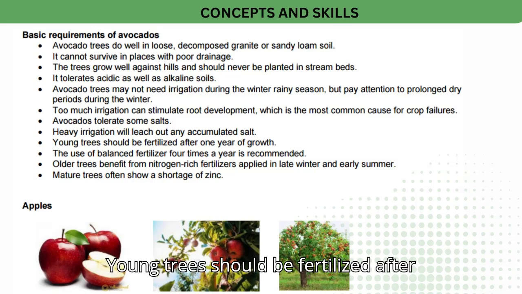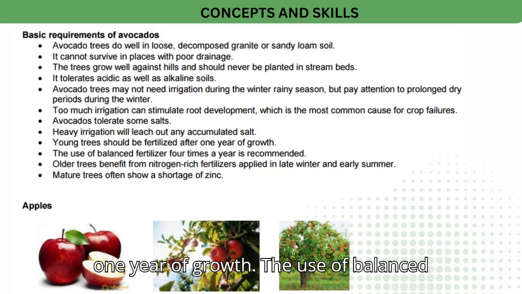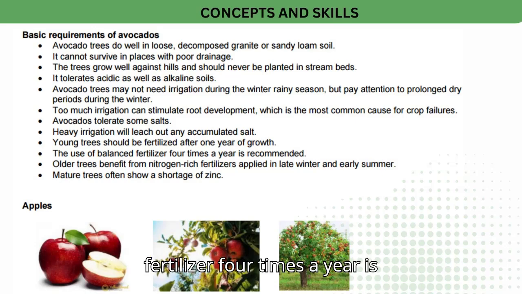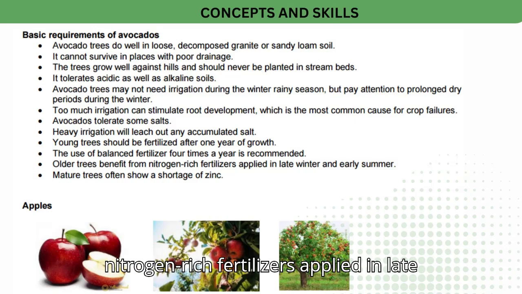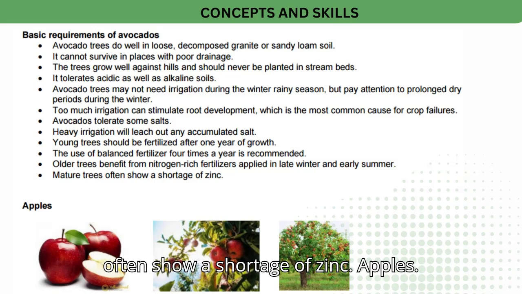Young trees should be fertilized after 1 year of growth. The use of balanced fertilizer 4 times a year is recommended. Older trees benefit from nitrogen-rich fertilizers applied in late winter and early summer. Mature trees often show a shortage of zinc.